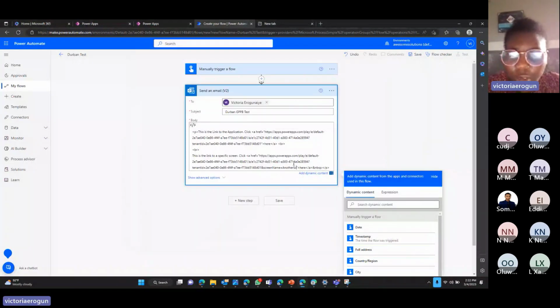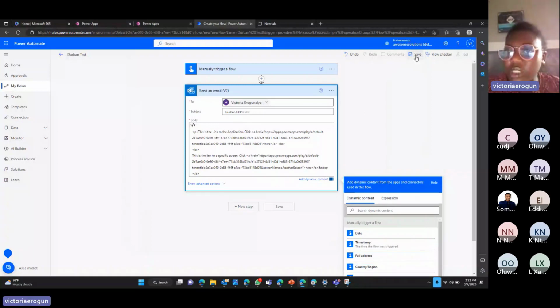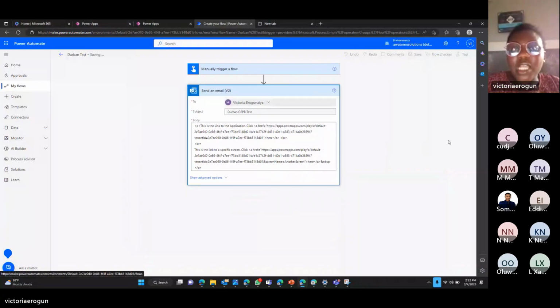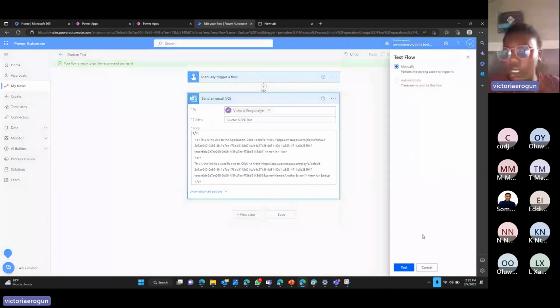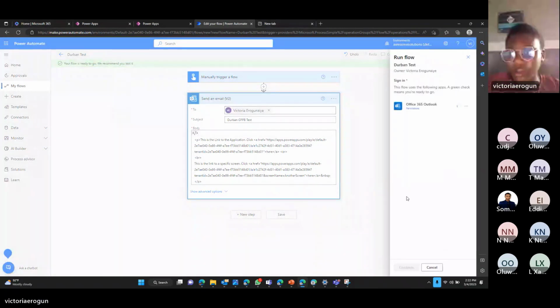Yeah, another screen. I'll save this. I'm intentionally showing us how it is going to work. We're going to test this manually, because it's a manual test. And yes, so I'll be expecting a mail after the flow has been triggered.